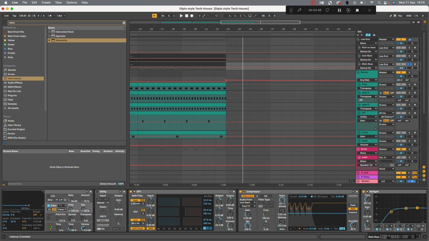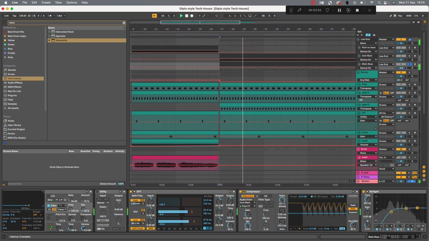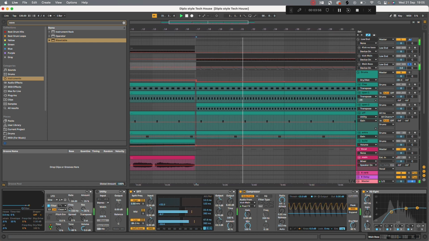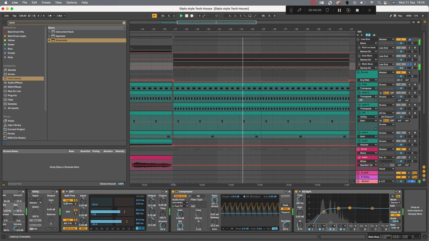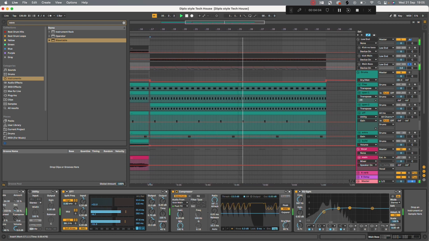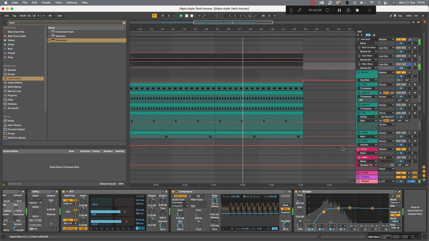Next we've got this OTT, which is boosting the top frequencies without it. With it, it's just boosting a bit of everything really, quite a bit of the low as well. Just making it more aggressive. Then we've got compressor, side chain to the kick, just so the kick can pop through a bit. And again, we're taking out anything below about 50 hertz.